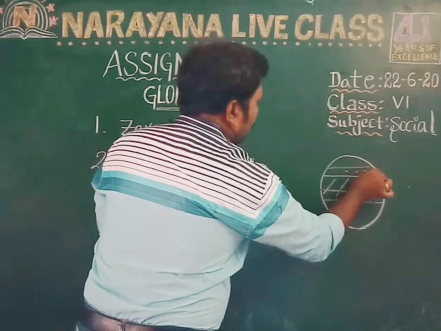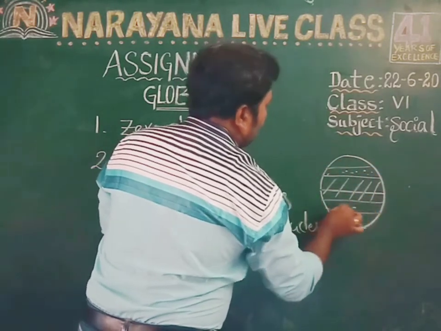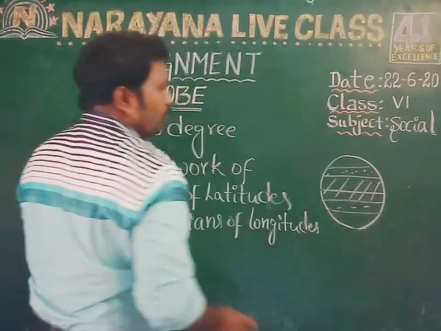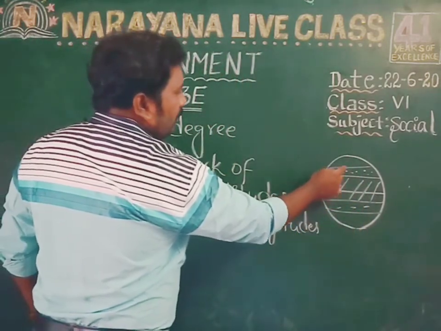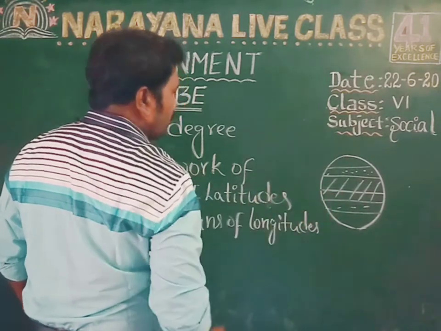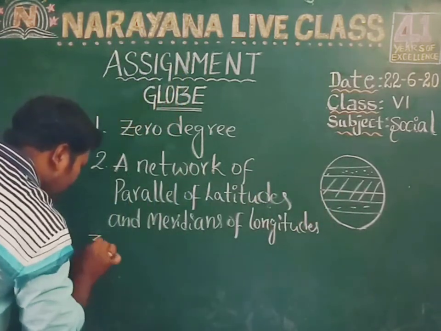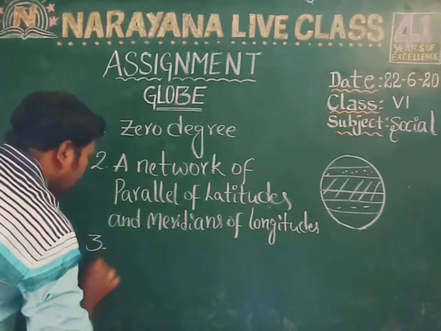This is the torrid zone, this is the temperate zone, this is also a temperate zone, and this is the frigid zone. So in total 3 zones. Same down below also.